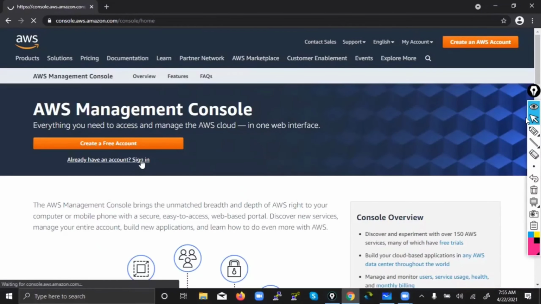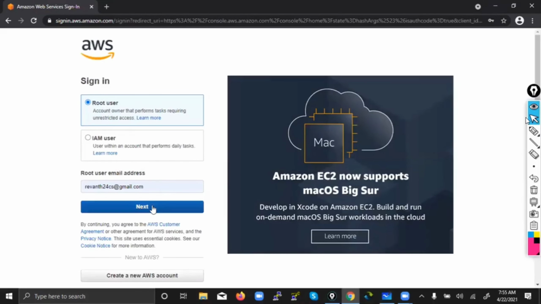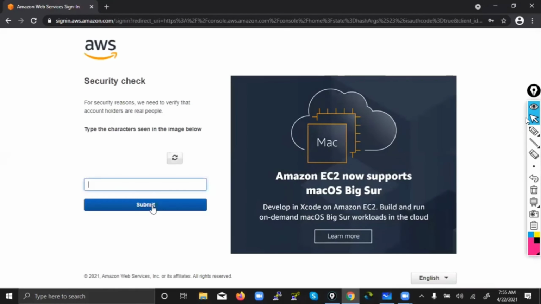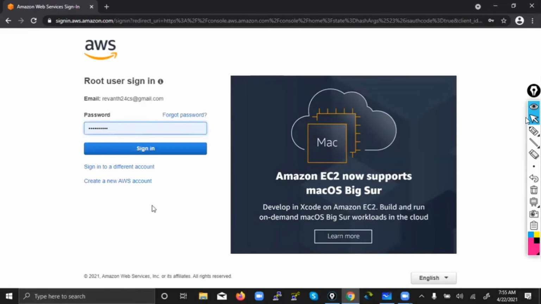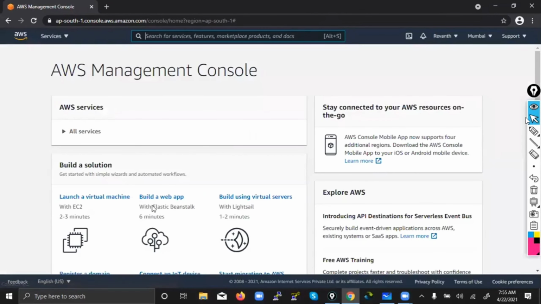Whatever we are going to do today is what happens in real time, how we launch web servers. In real time we never launch web servers manually. Everything is launched automatically. Let's say in the middle of the night, load suddenly increases. Will you wake up in the middle of the night, launch a new web server, attach it to the load balancer? You don't have that much time. Everything should be automated, and that also with the help of auto scaling.